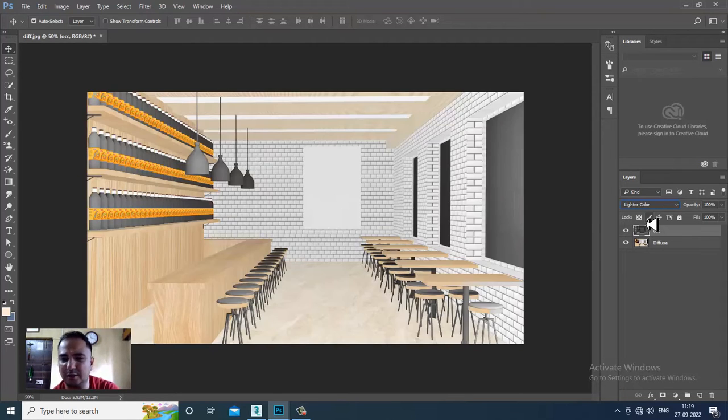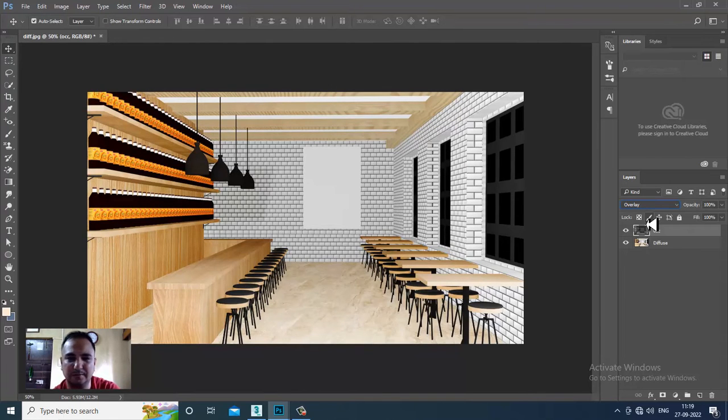So screen, overlay, lighter color. Okay, I think we'll keep this overlay if required. Overlay looks good over here, or even you can go with soft light. That is also good. We can keep this over here.